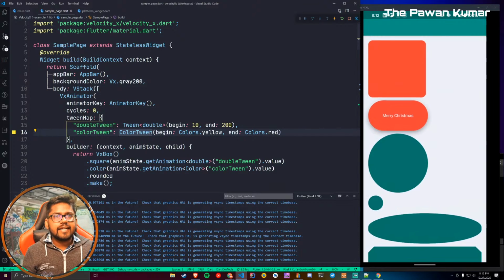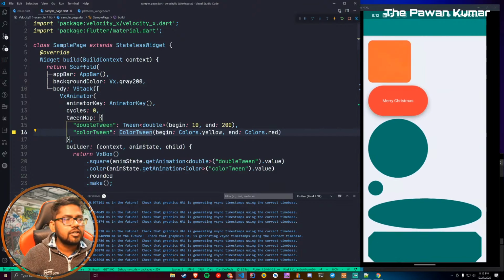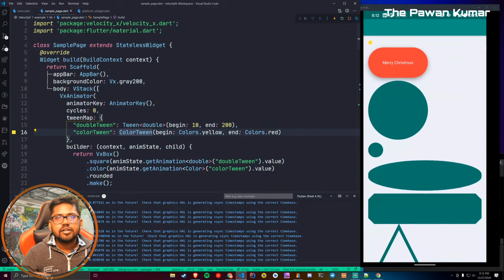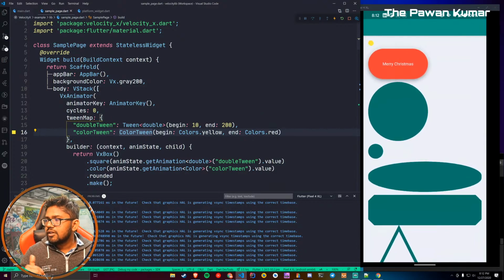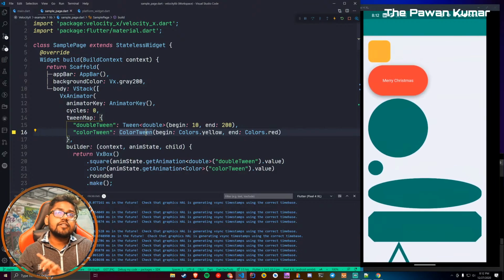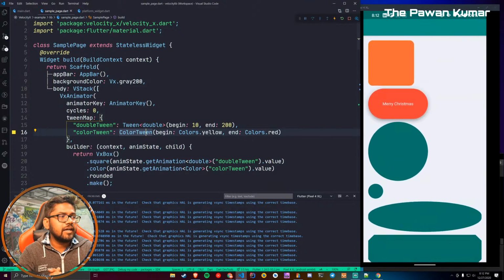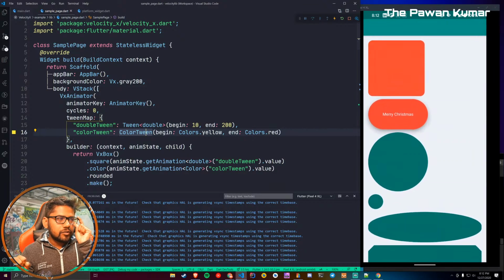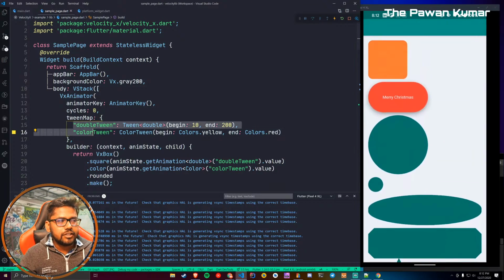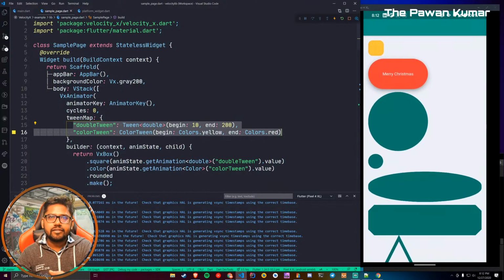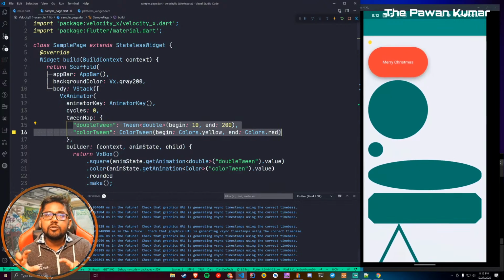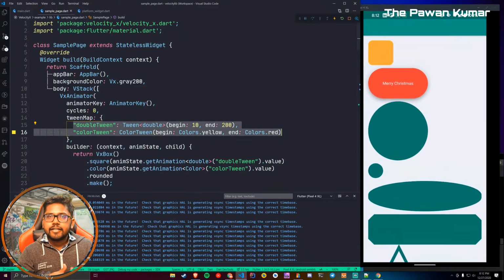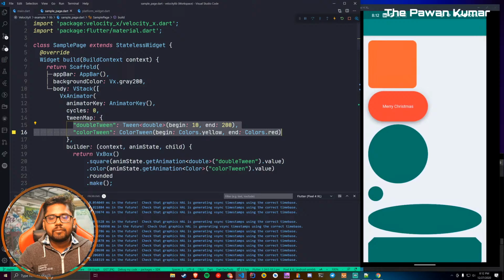But you can use this directly as well. This will not disturb any flow as such. It will be totally smooth. In the background it is using the same thing with which we implement normal animations. So let's say now we are using two different tweens. In this case it will use a TickerProviderStateMixin, but when you are using only a single one, it will automatically use SingleTickerProviderStateMixin.